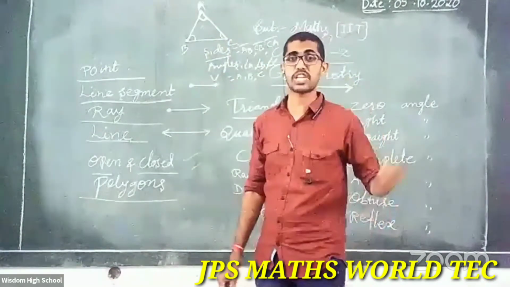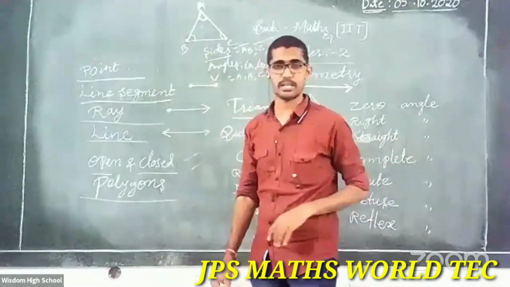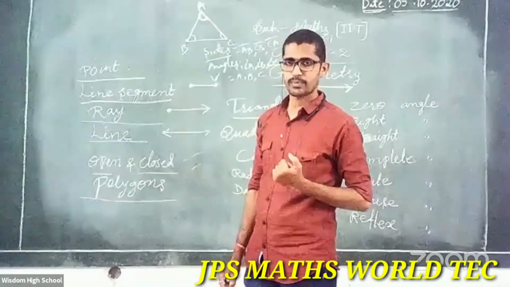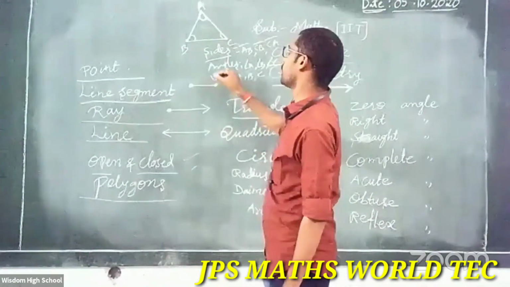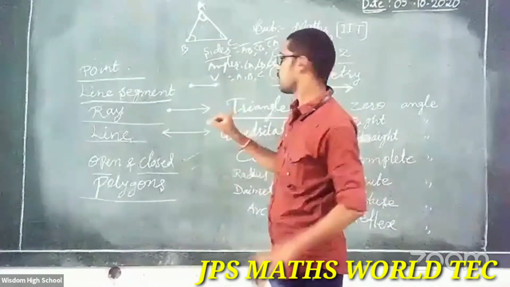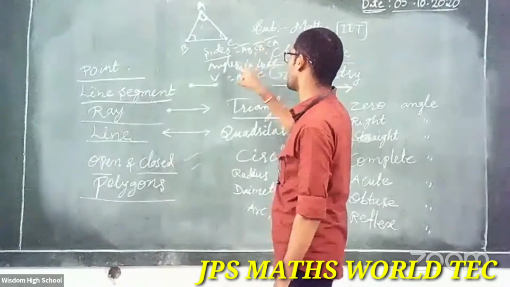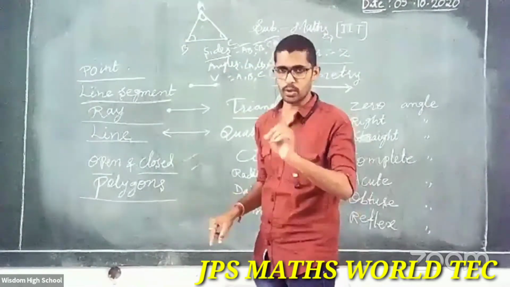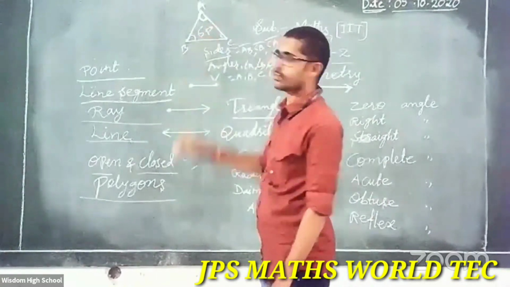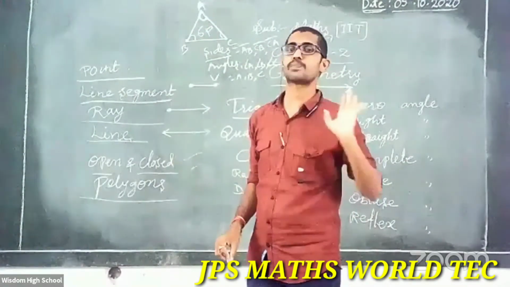A triangle has dash parts. Someone tell me, how many parts has a triangle? Tell me. Many members are telling 1, 2, 3, and 3. Somebody is telling 3, 3, 3. No. Only 6 parts. A triangle has 6 parts.